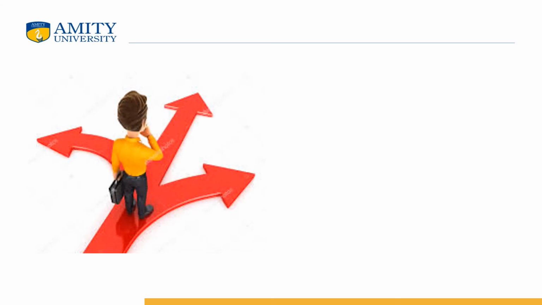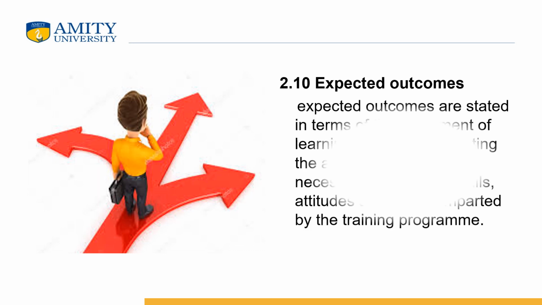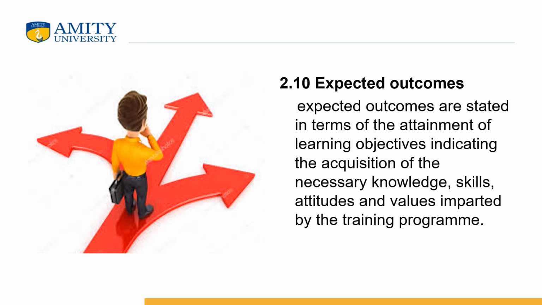Last but not the least, what is the expected outcome? The expected outcome is one of the most important points when you design a training program. The expected outcome is stated in terms of the attainment of learning objectives, indicating the acquisition of the necessary knowledge, skills, attitude and values that is imparted by the training program. Now this can be measured through proper evaluation of the training program.